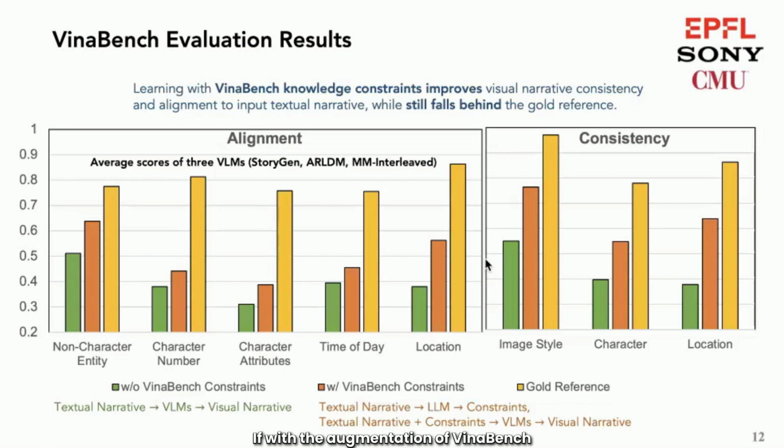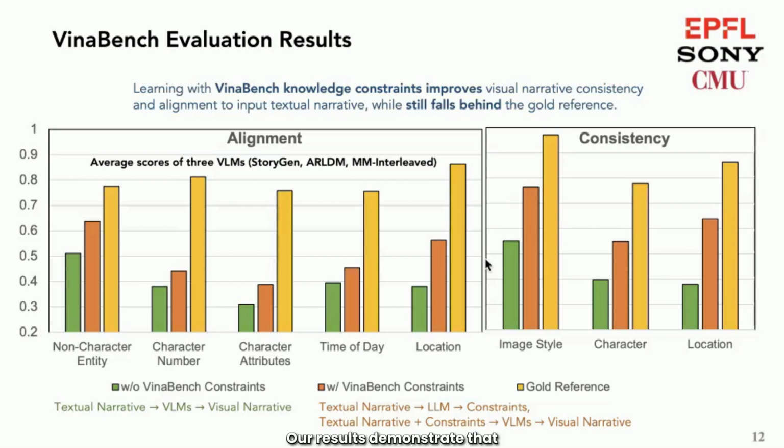With the augmentation of VinaBench constraints, as shown in the orange setting, a large language model is first fine-tuned to predict the constraints based on the textual narrative, and then vision language models are fine-tuned to generate the visual narratives based on both the textual narrative and the predicted constraints.